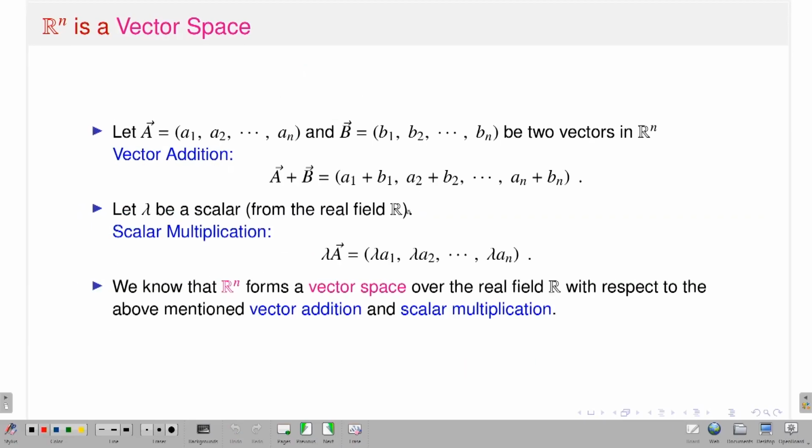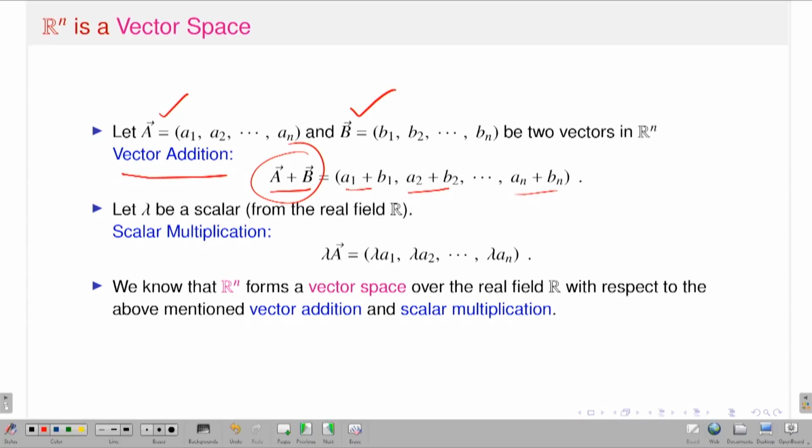Now Rn is also a vector space. If I take two vectors or two points A and B from Rn, and I define vector addition, A plus B, which is the component-wise addition, where a1, a2, ..., an are the components of vector A and b1, b2, ..., bn are the components of vector B, then A plus B is (a1 plus b1, a2 plus b2, ..., an plus bn). This is called vector addition, that means component-wise addition.